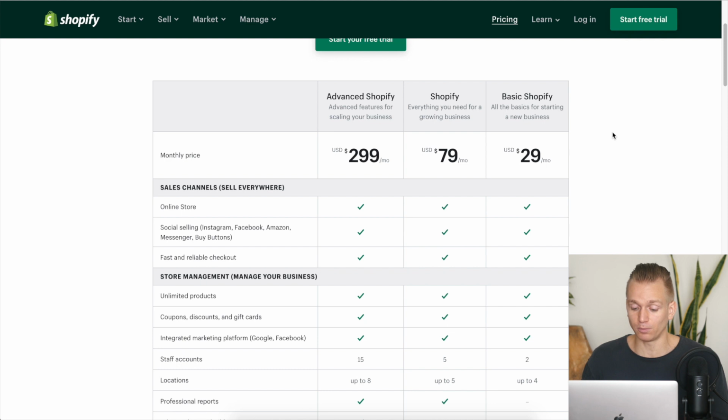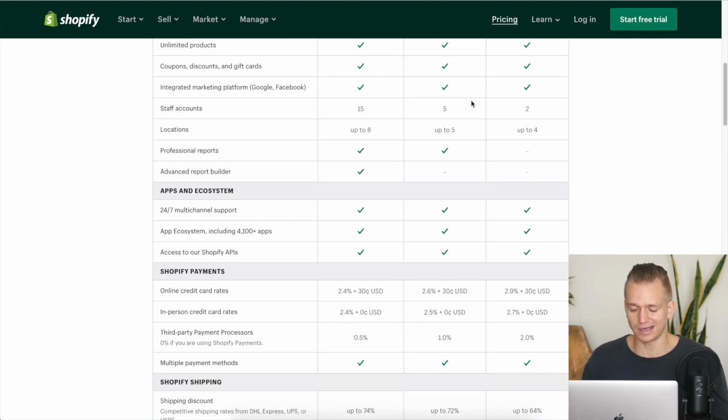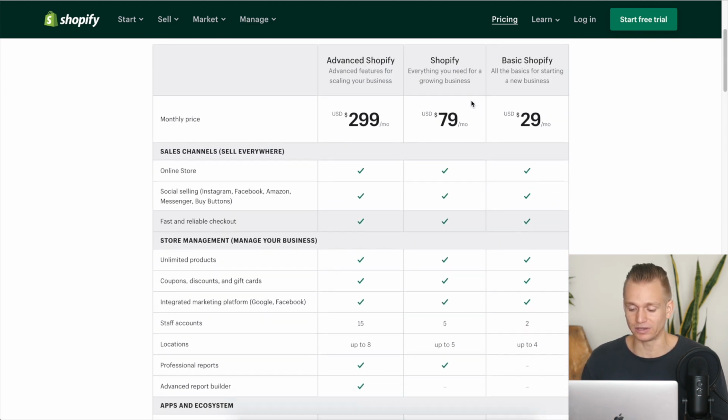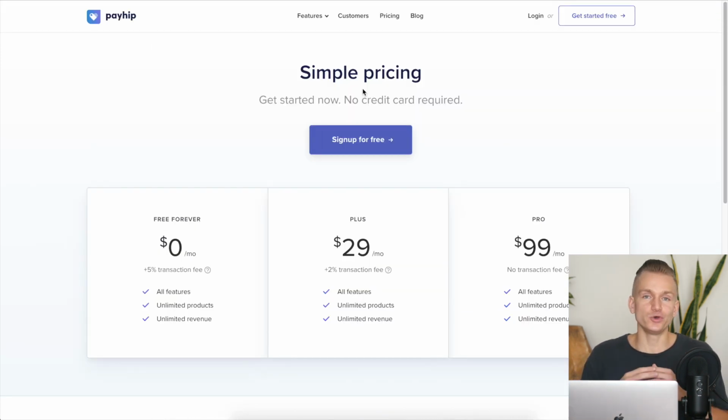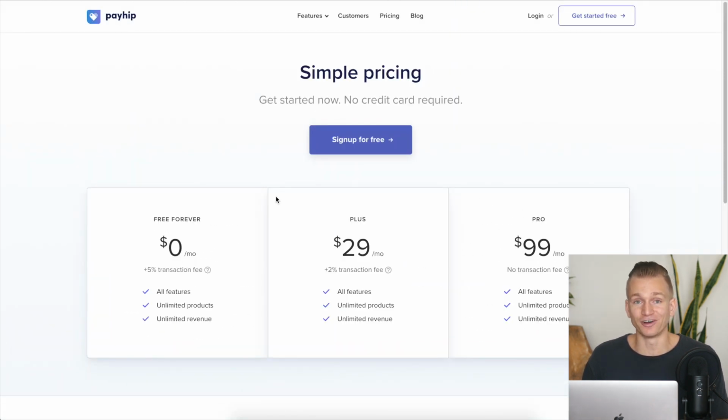And you are getting a lot more features, and then you have the upgraded plans as well. But again, if you're going with the upgraded plan, I might even choose to go with a different platform. So I would say if you are just starting out and you haven't quite decided how serious you are, or you don't know if anyone is going to be buying your products, then you might want to go with Payhip and just go with the free plan, because really you are not risking anything.